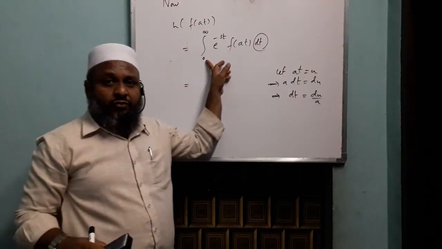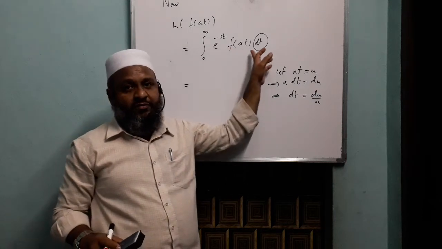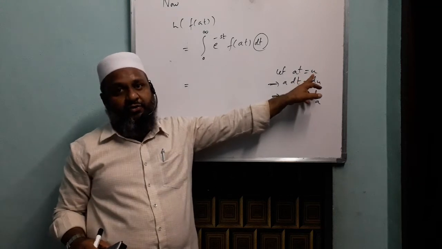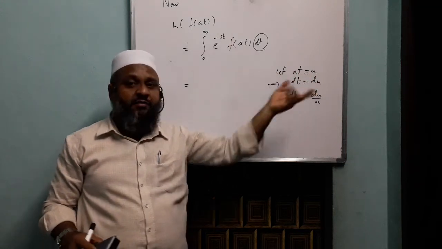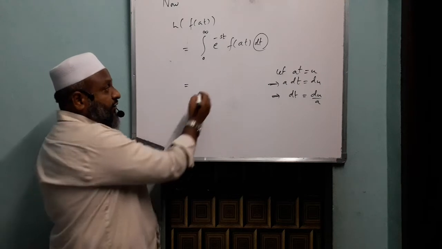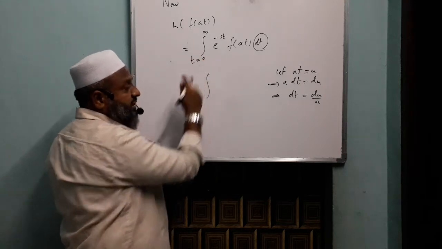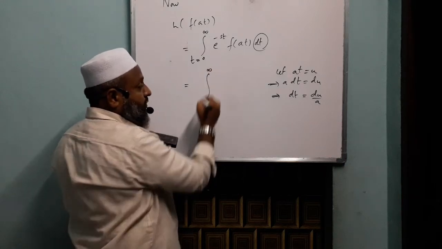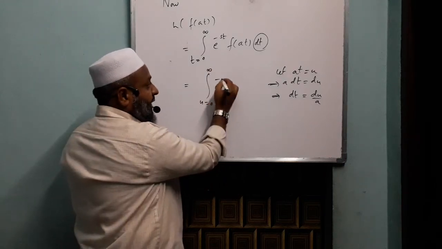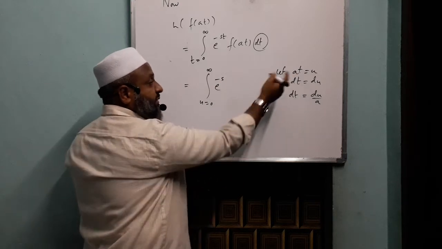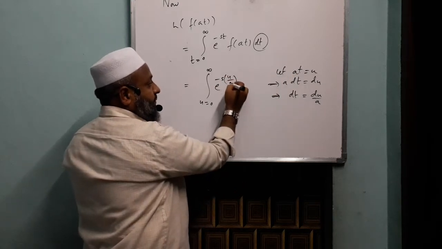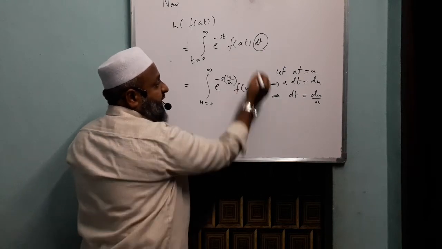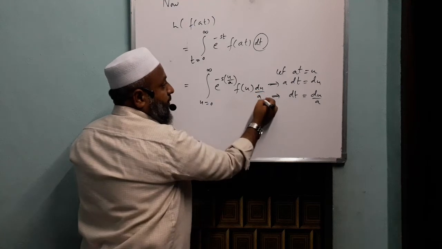When t is 0, of course, this integral is running for the variable t, substituted here, u is 0. When t is infinity, then u also is infinity. So this integral, actually not written, but it is understood that it is t equal to 0 to infinity. This will be u equal to 0 to infinity e power minus s. What will be t now as per this adjustment? u by a. f of this is going to be u and dt is nothing but du by a.